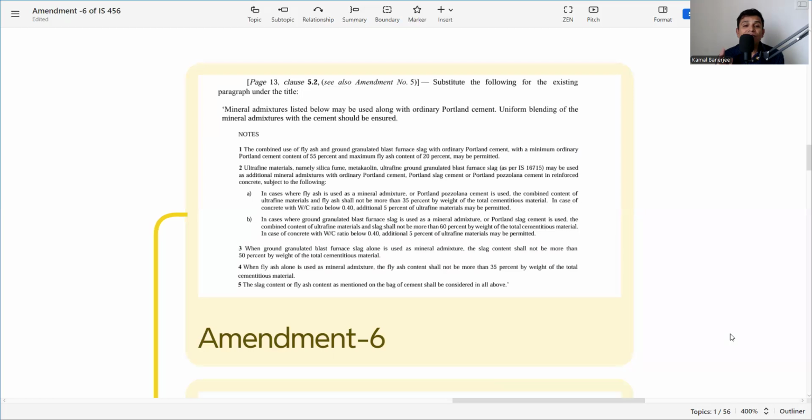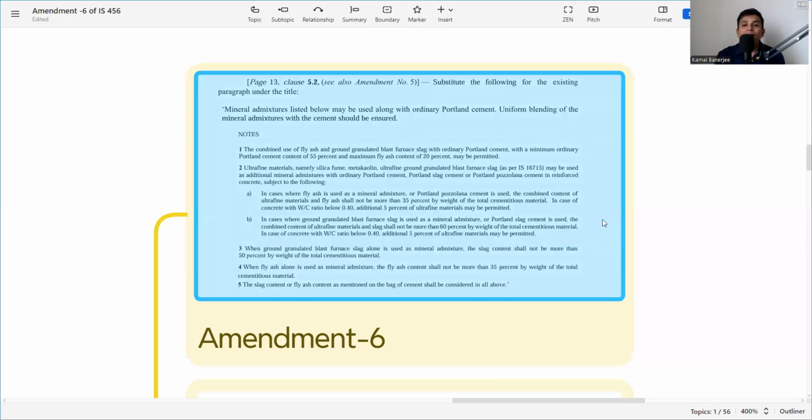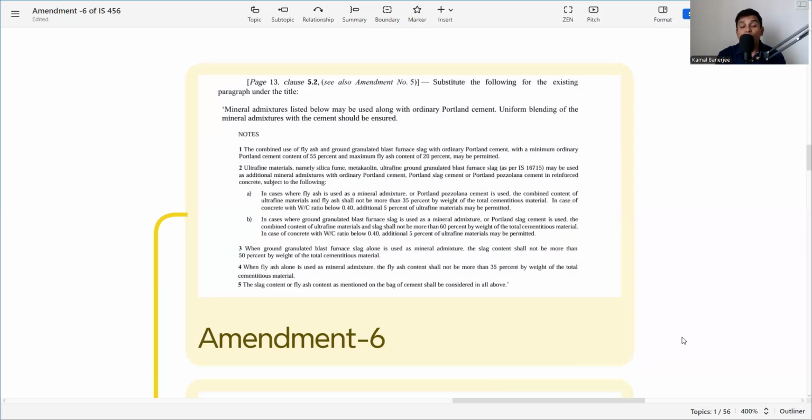In cases where fly ash is used as a mineral admixture or Portland pozzolana cement is used in combination, the content of ultrafine materials and fly ash shall not be more than 35%. So they have given the upper limit, 35% maximum of total cementitious material. In case of concrete with water cement ratio below 0.4, an additional 5% of ultrafine materials may be permitted. So if the water cement ratio is below 0.4, this 35% can be increased by 5%. So it can be 40%.